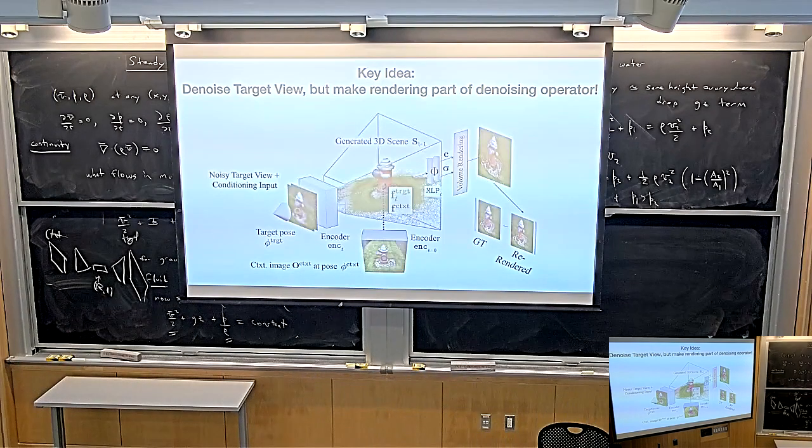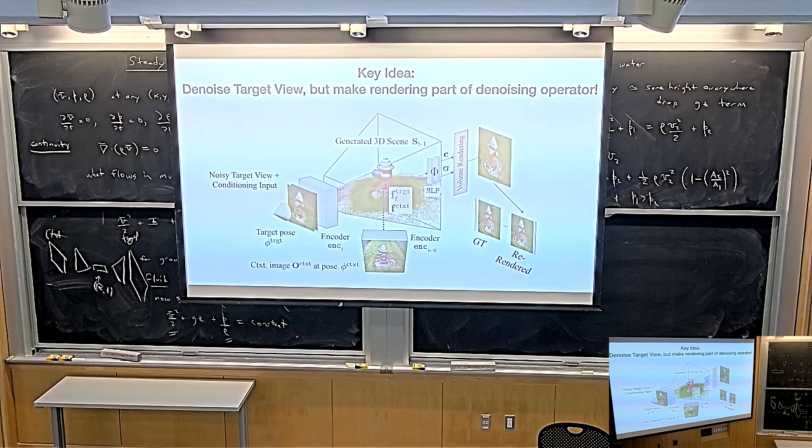So here's what we do. The input-output behavior is actually, at first, the same as the input-output behavior of the image diffusion models that we discussed so far. So you go into your training set, and you get two images and their relative camera pose out of your training set. So in this case, maybe we pick this one. This is our context view. This is the input to our model. And then we pick one other image, and we get its camera pose, and we get the ground truth image.